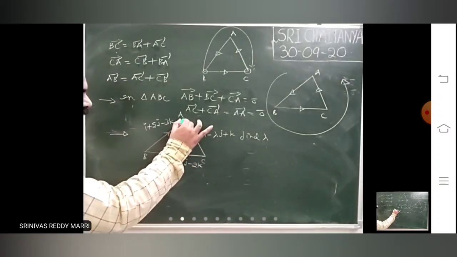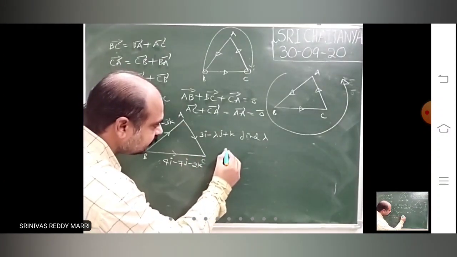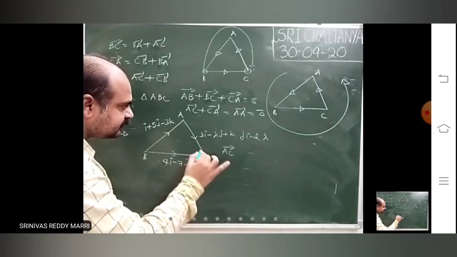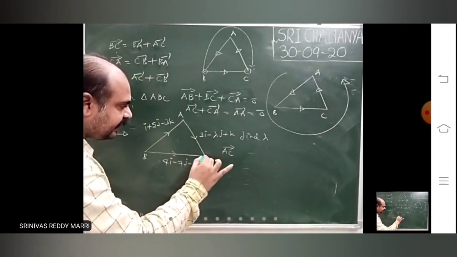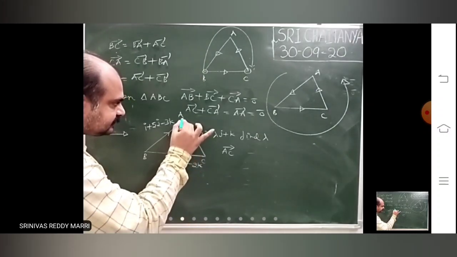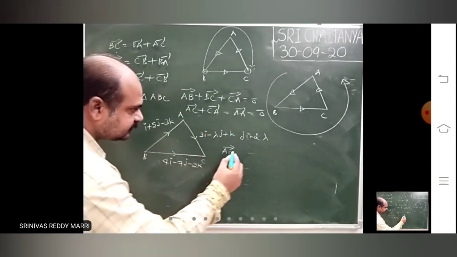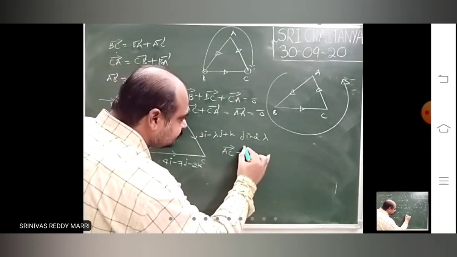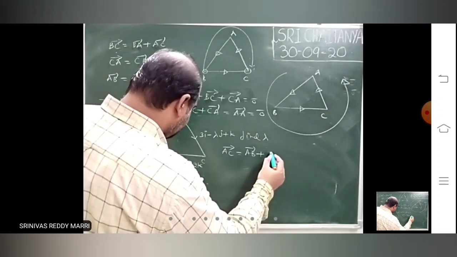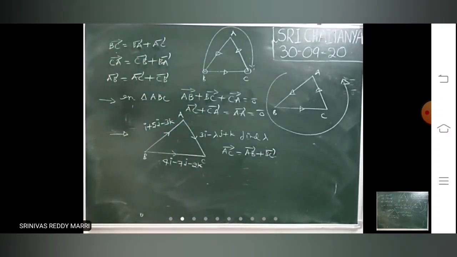Now I am writing AC bar. AC bar is nothing but A to C: the initial point is this, the terminal point is this. So if they form a triangle, by the triangle law AC bar is nothing but AB bar plus BC bar.